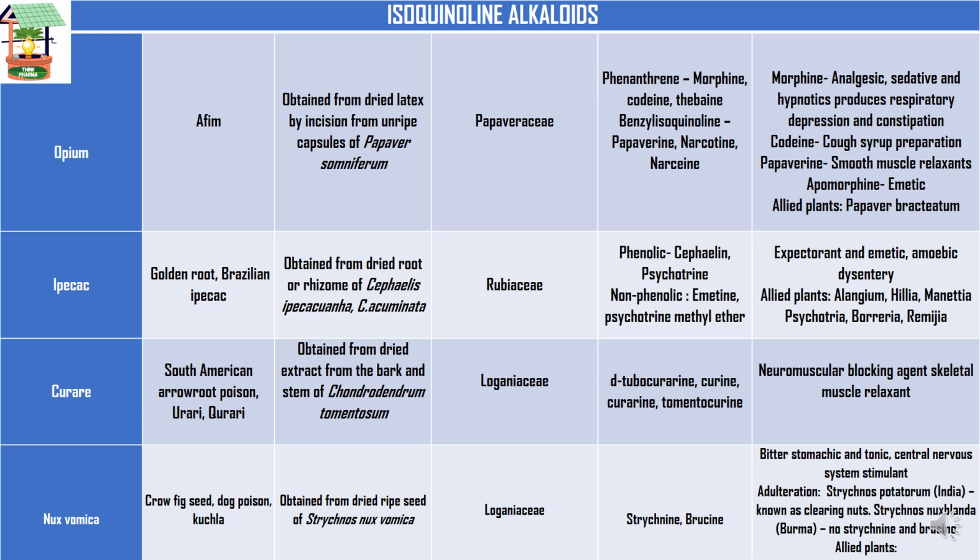And then adulteration. Adulteration is nothing but replacing the original drug with some substituted or substandard or some degraded drug. That is meant by adulteration. So we can adulterate this Strychnos nux-vomica plant with Strychnos potatorum or Strychnos nux-blanda. And the allied plants are Strychnos wallichiana and Strychnos ignatii.